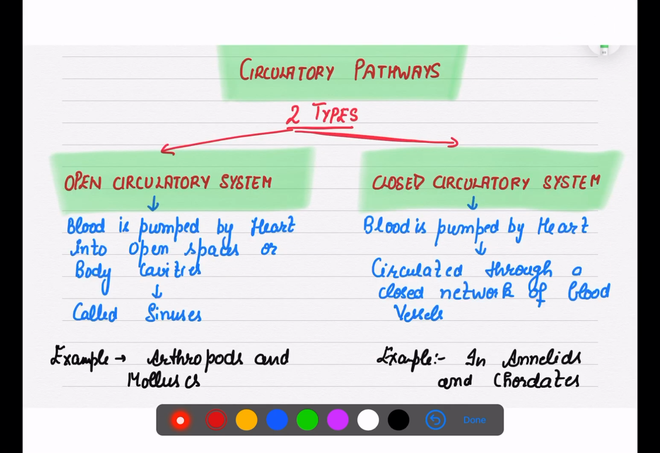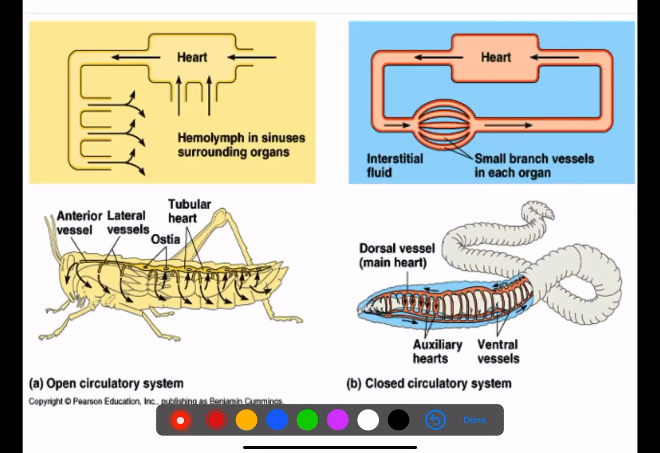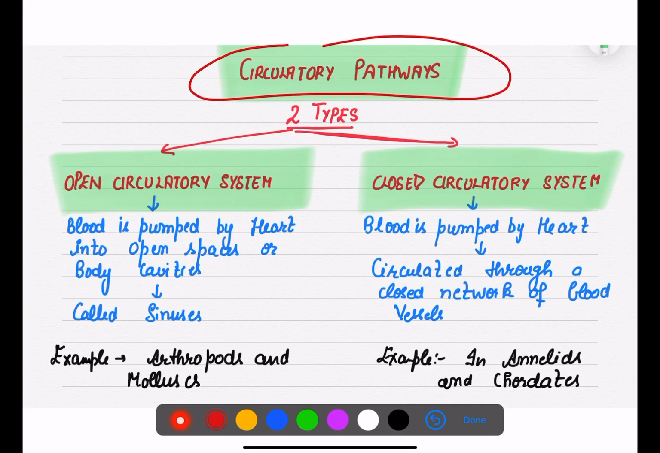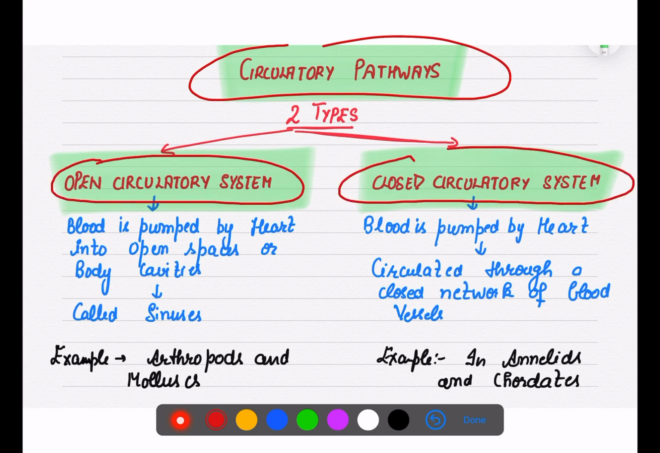So the next topic after lymph mentioned in our NCERT is circulatory pathways. Because we are going to enter the circulatory part, we have finished the first basic part of the chapter. Now we are going to start with the circulation part. For that we have to understand a few terms, that is, what the pathways are. There are two systems of circulation. One is the open circulatory system and one is the closed circulatory system.